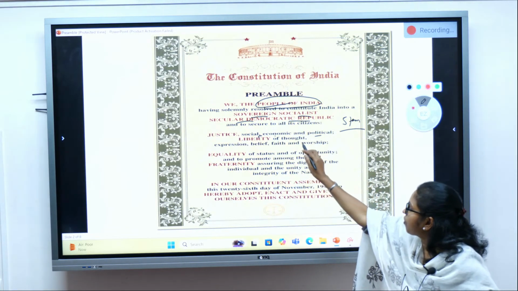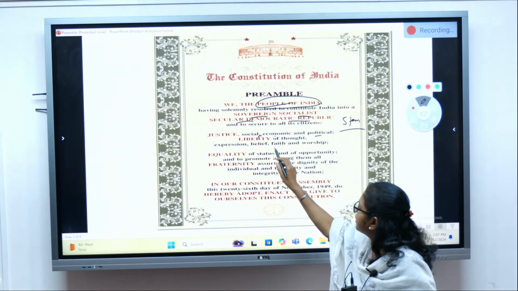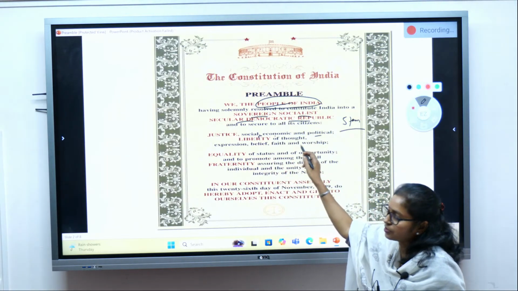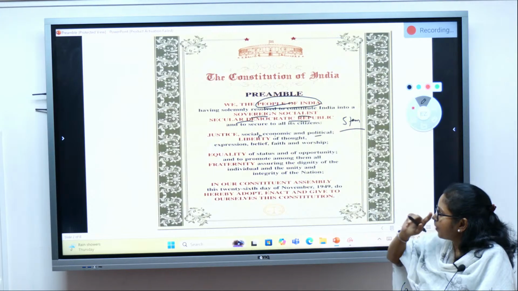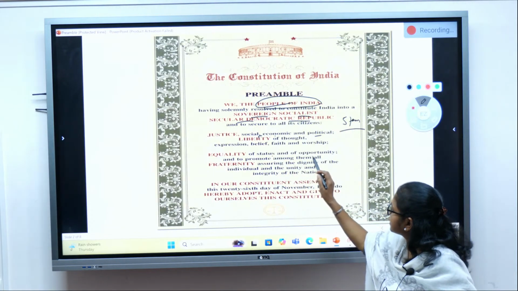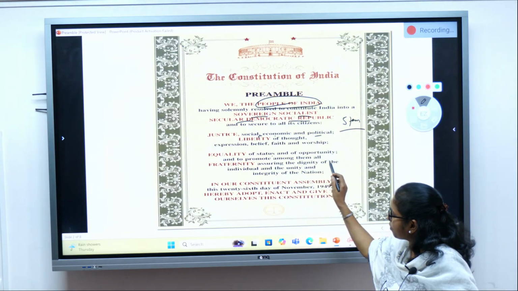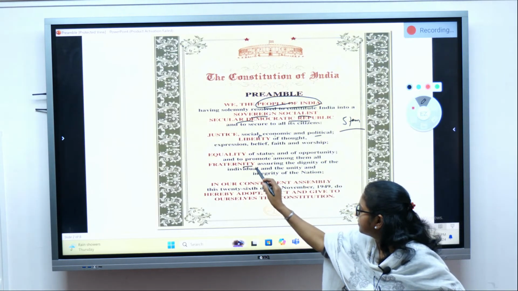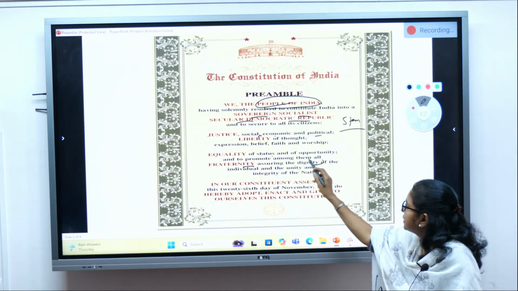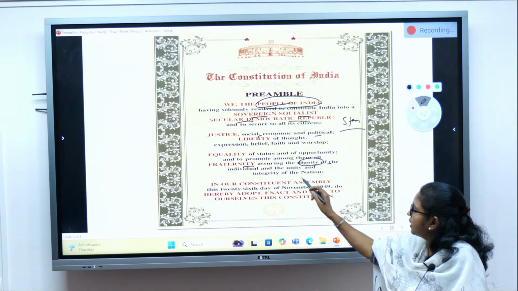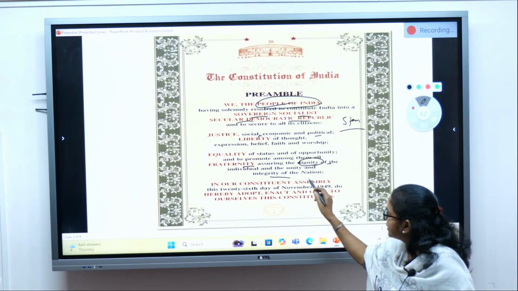Liberty of thought, expression, belief, faith and worship. Each of these terms is very important. Equality of status and of opportunity, and to promote among them all fraternity, assuring the dignity of the individual and the unity and integrity of the nation.